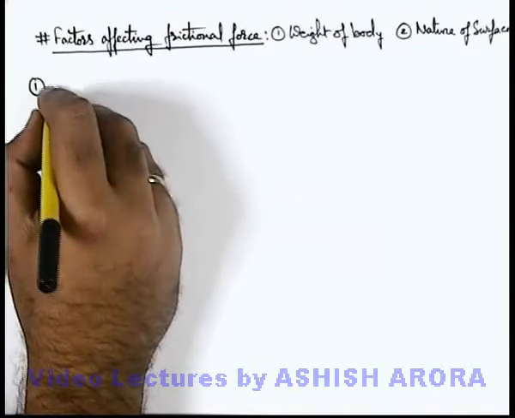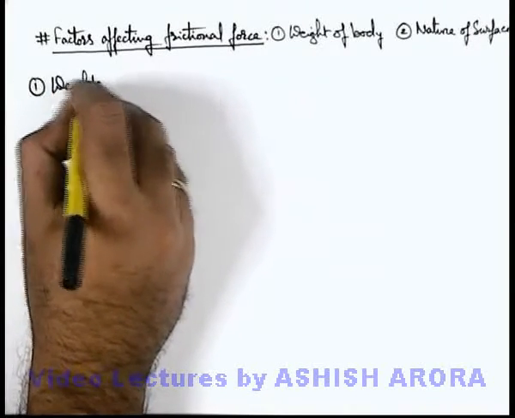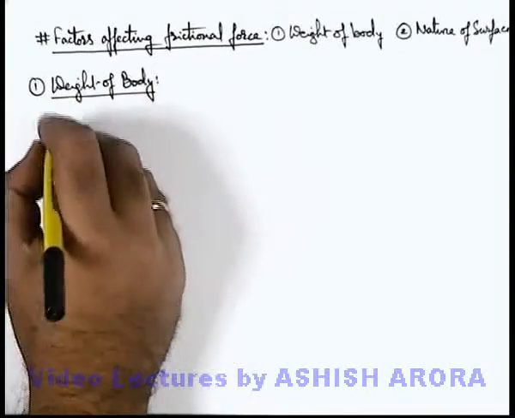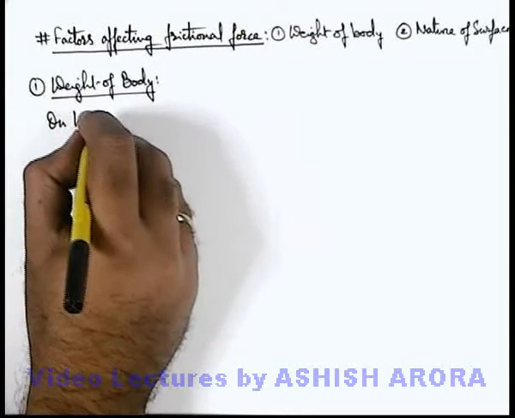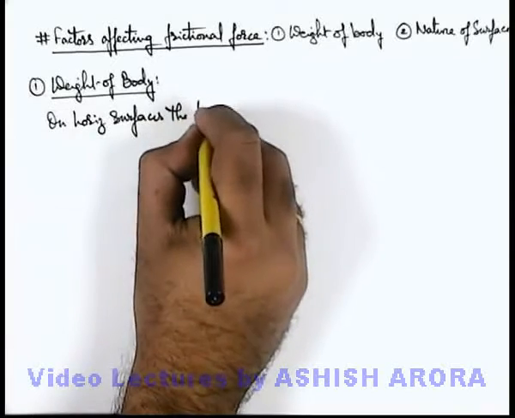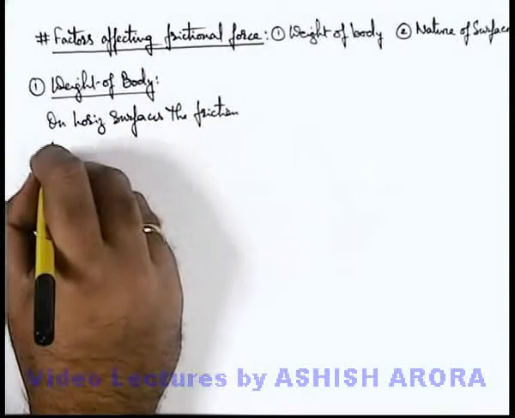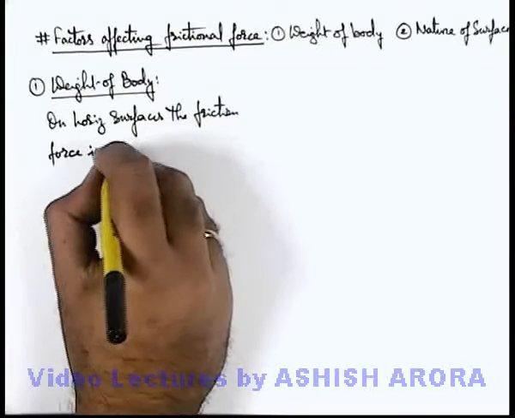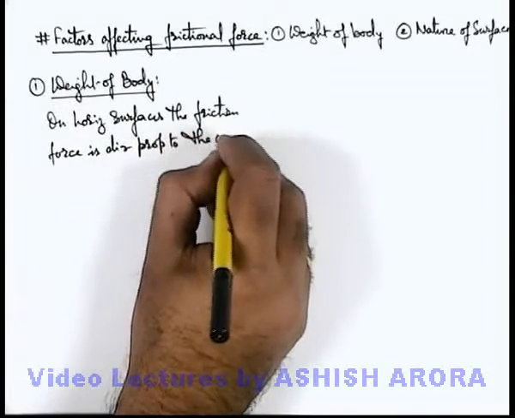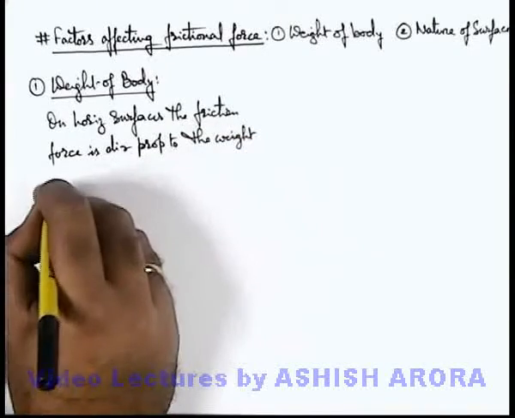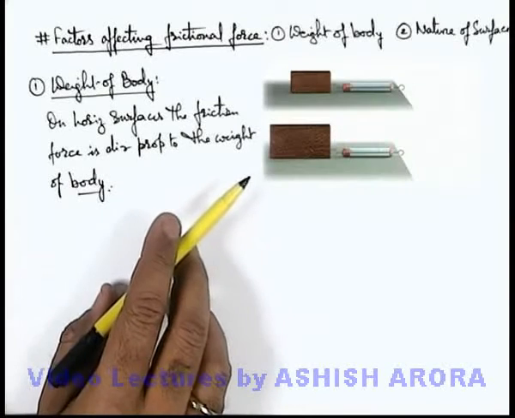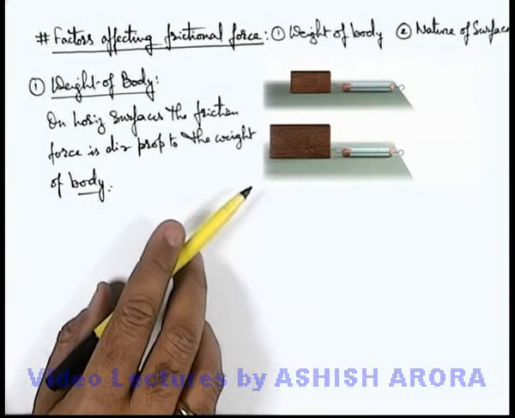The very first one is the weight of the body. Here we can write that on horizontal surfaces, the friction force is directly proportional to the weight of the body which is sliding on a surface. Here you can see there are two situations which are shown over here.